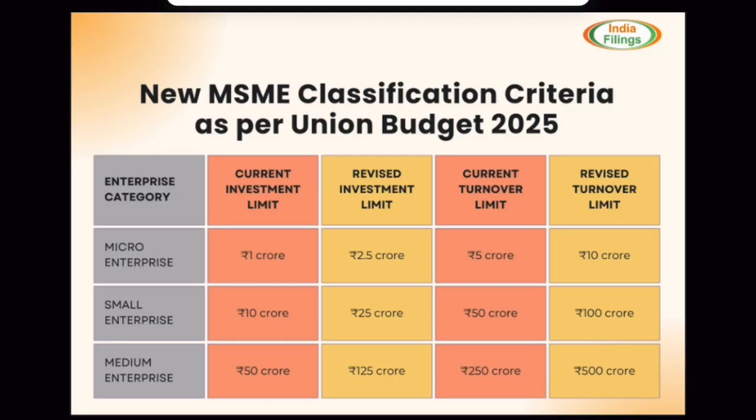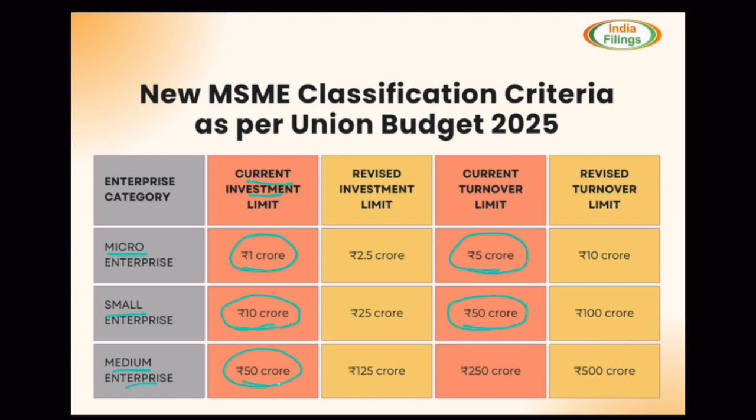Now, if we take a look at the older classification or the current classification, any enterprise which has invested up to 1 crore and whose annual turnover is up to 5 crore is categorized as micro enterprise. Any industry which has invested up to 10 crores and has an annual turnover of 50 crores, small, and medium enterprises investment up to 50 crores and annual turnover of 250 crores. So if an industry is earning around 250 crores, it's not a large enterprise, it's still a medium enterprise.